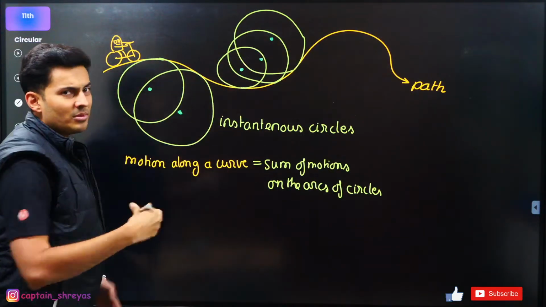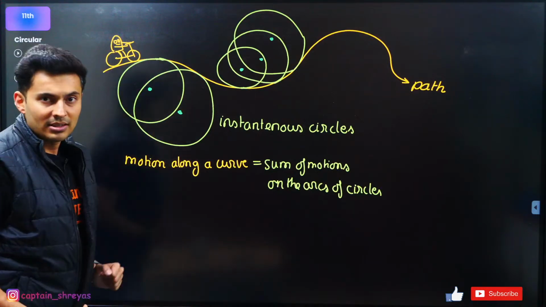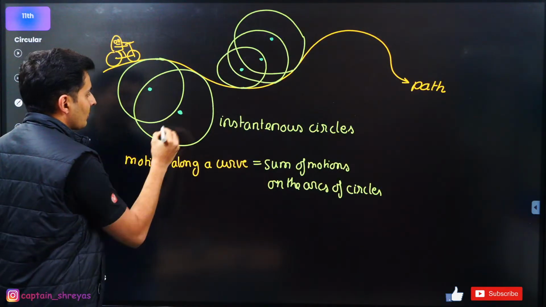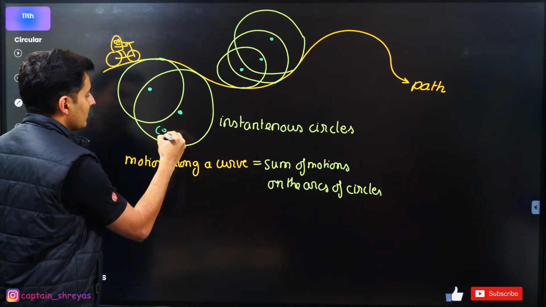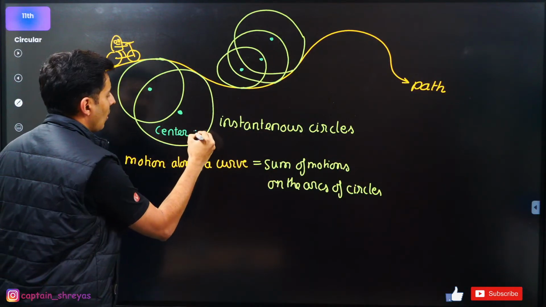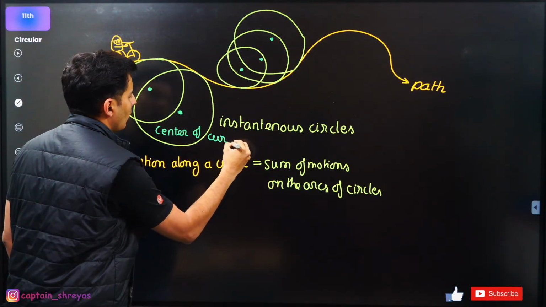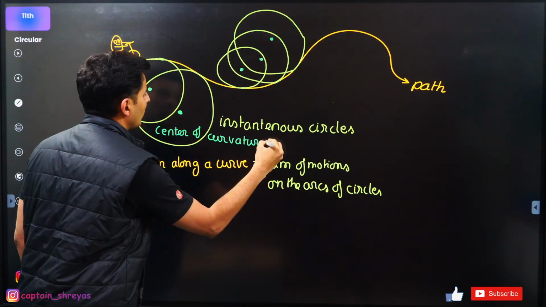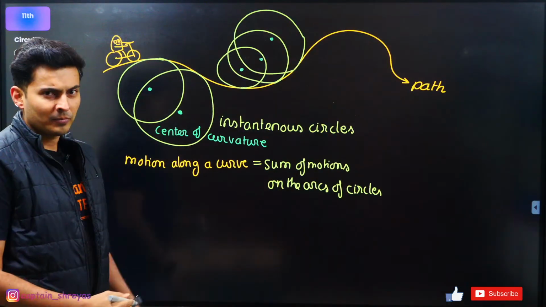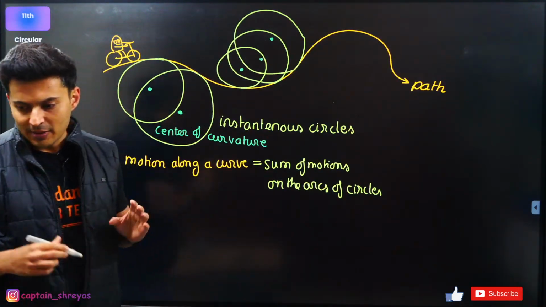The center keeps changing. These centers are called, simply put, centers or centers of curvature. Center of what? Curvature, or you can also call it the instantaneous center. So, center of curvature. Everybody with me?